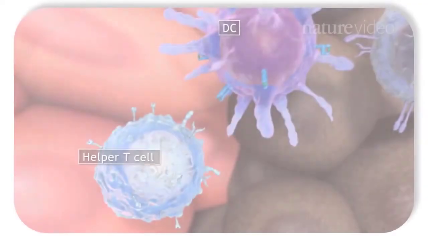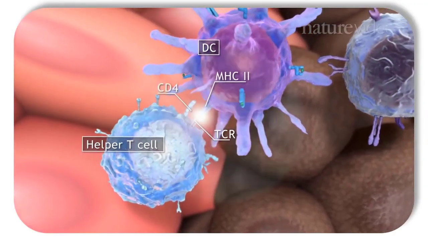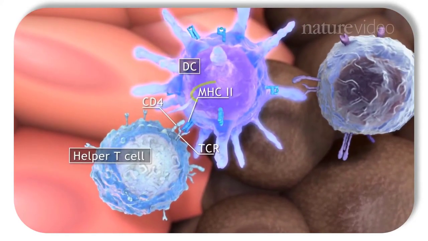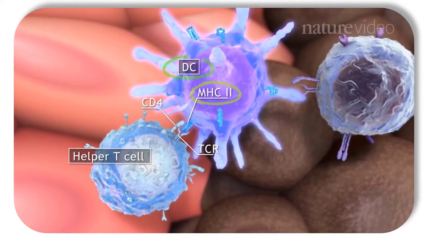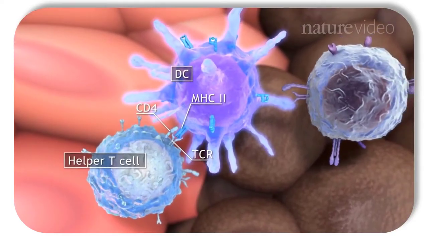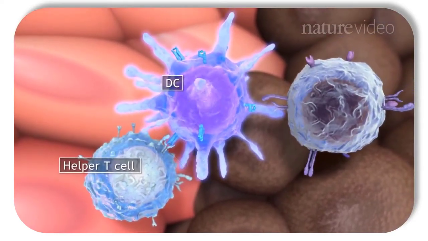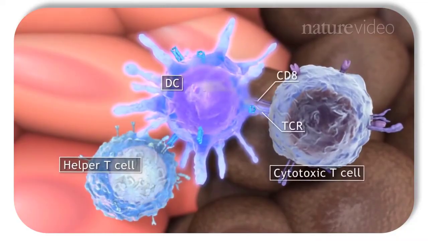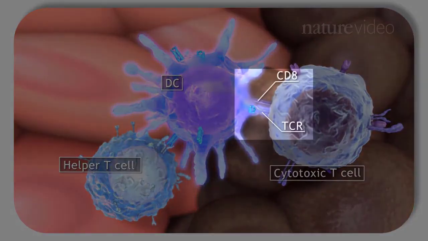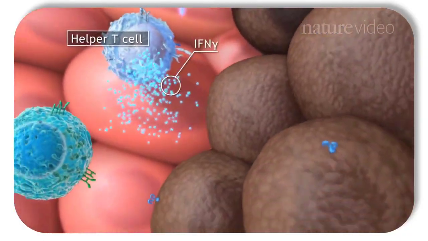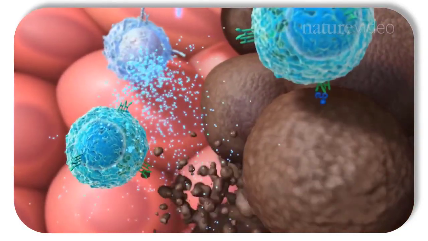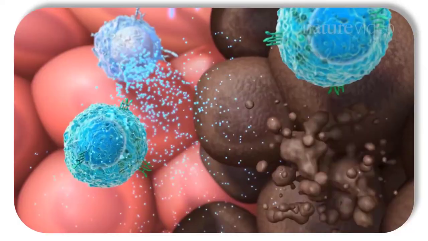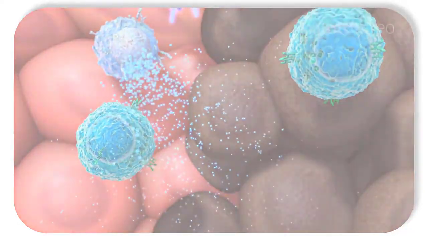In order to activate T cells, dendritic cells can present a different cell's antigen on the MHC2 receptor. CD4 T helper cells can become activated by antigen presentation on MHC2 on dendritic cells. The CD4 T helper cells can then stimulate the proliferation of CD8 cytotoxic T cells. This results in an increase in the number of T cells that can kill cancer cells. When a CD8 T cell binds its receptor to the tumor antigen on the MHC1 on cancer cells, it signals the T cell to kill the cancer cell.